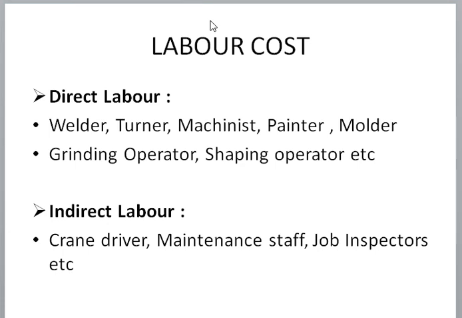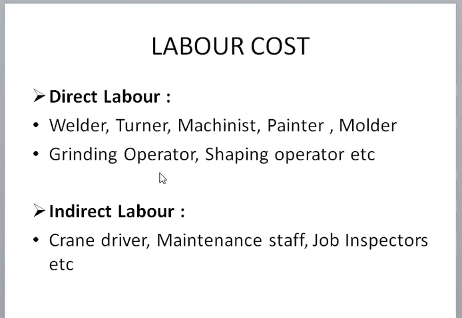Now next is labor cost. Labor cost can also be divided into two subtypes, direct labor and indirect labor. Direct labor means the persons who get a salary from the firm or plant. Salaried employees are all included in direct labor. Which category are they? We can say welder, turner, machinist, painter, molder. All are required in any type of industry, all are getting salary and doing work for that plant or industry.